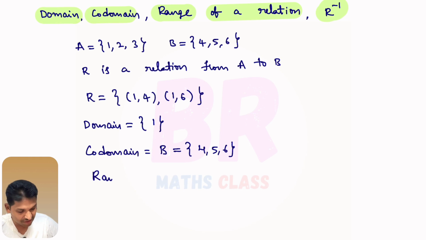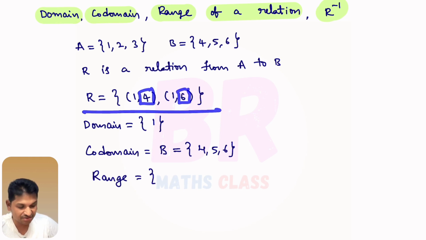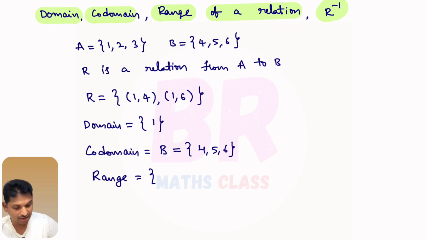Next, range of a relation. Set of all second elements of ordered pairs in the relation. In this relation, whatever the second elements are there in the ordered pairs, they are known as range of that relation. What is range of that relation? What is the range of this relation here? Range of this relation is {4, 6}.